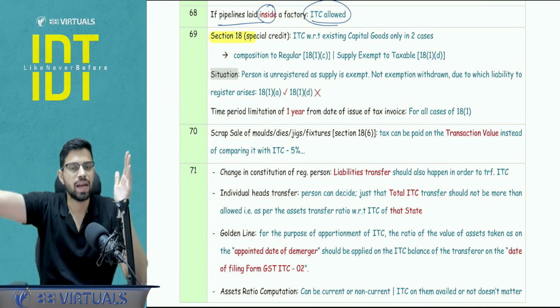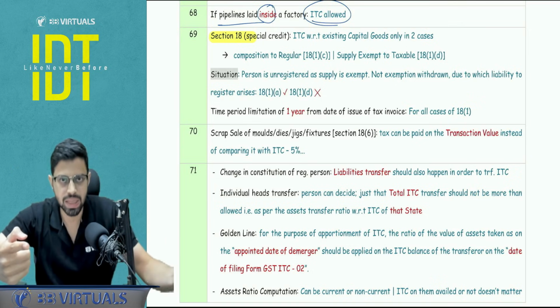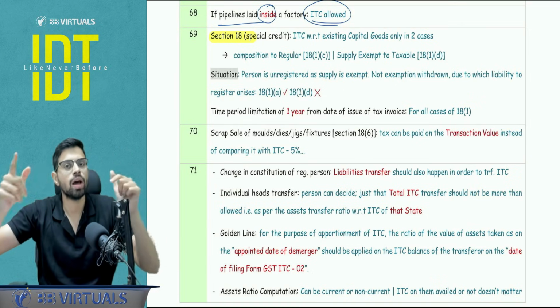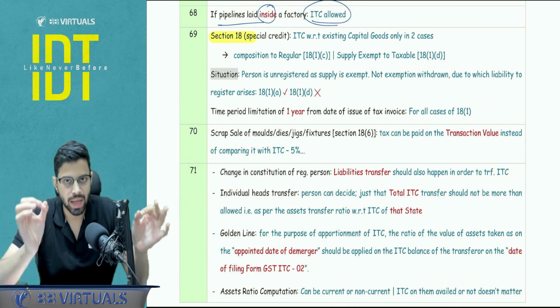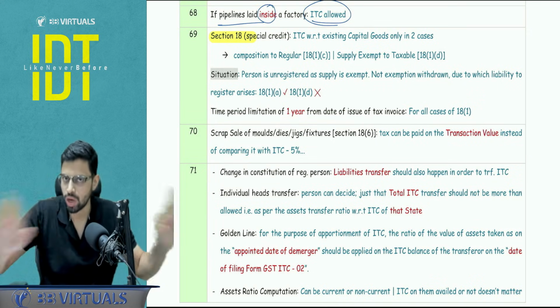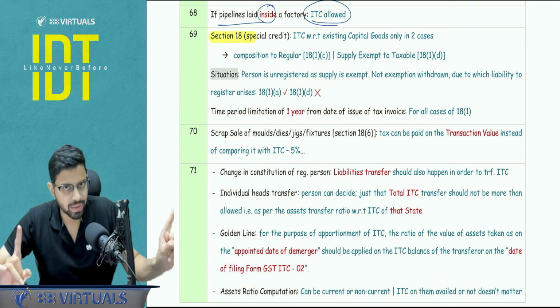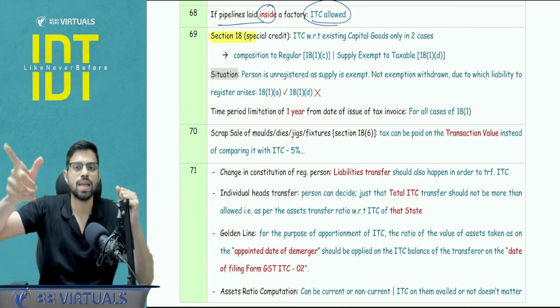Quickly, 18.1a and 18.1b, what is it? 18.1a and 18.1b is when you are applying for the GST within 30 days or you are voluntarily registering under GST. So in 18.1a and 18.1b, you get the ITC of existing inputs, whether in the raw material form, semi-finished goods, finished goods, whatever it may be, but for capital goods, you do not get the ITC.